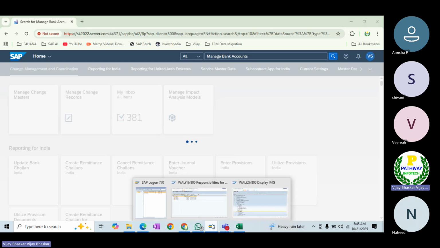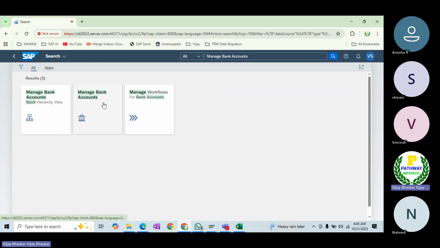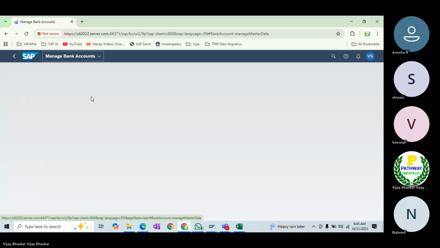Let it come. Okay, now manage bank accounts. This is the Fiori app which we are going to use in order to trigger the workflow, I mean, to create the bank account. First, let's go here and create the bank account. We'll see that one.